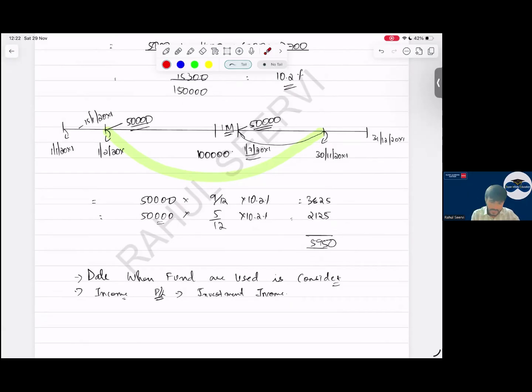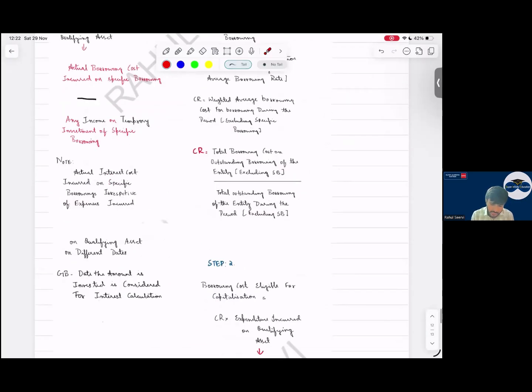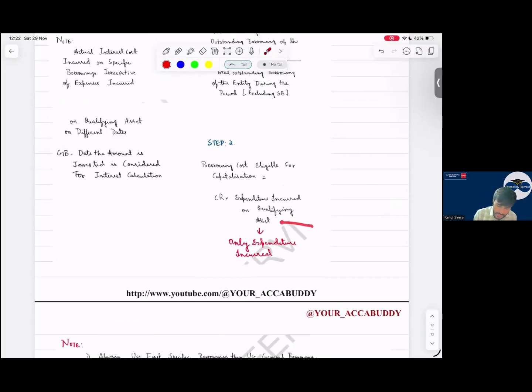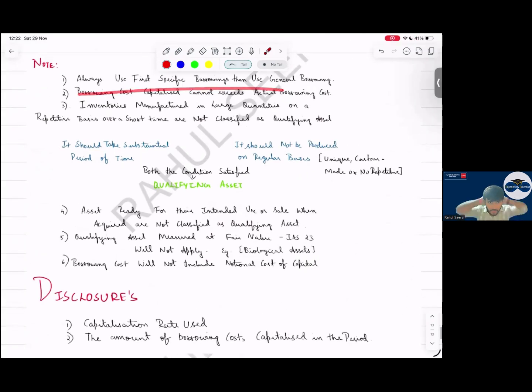So with this, this part is also done. Yes, sir. So see now, capitalization: here the date only expenditure incurred we have to consider. Then some important points here. Always first we use specific borrowing first. The borrowing cost which we capitalize cannot exceed your actual borrowing cost, whatever is your actual cost.